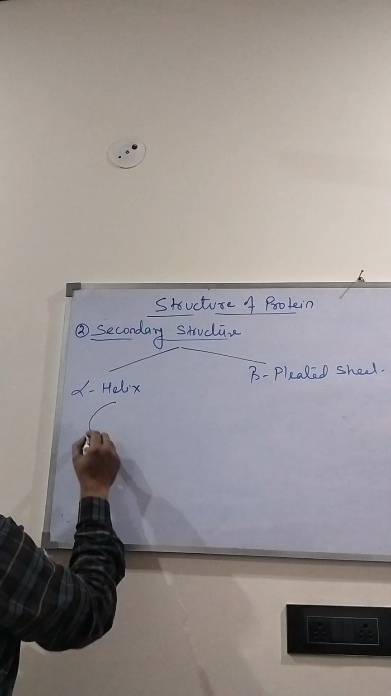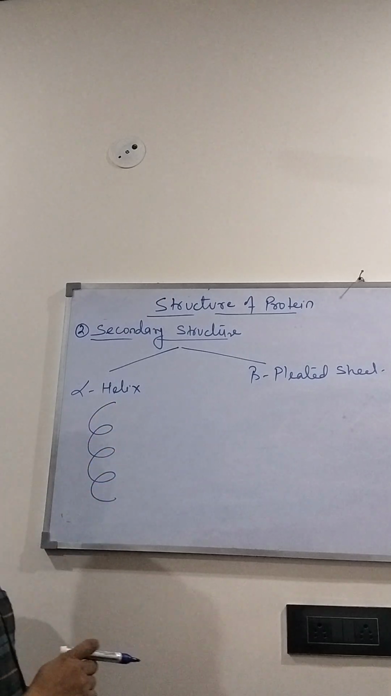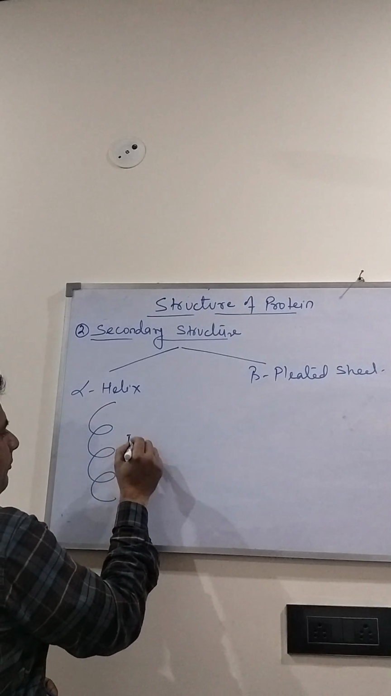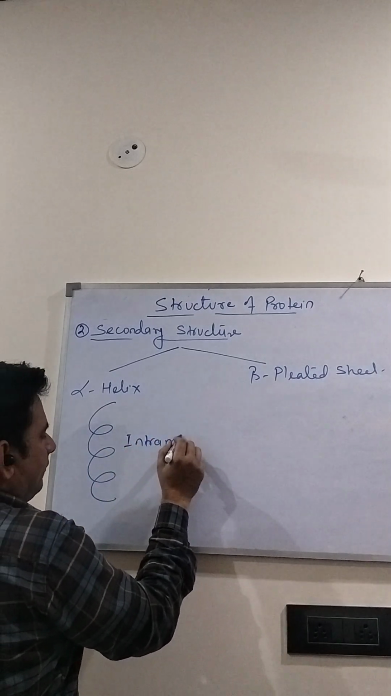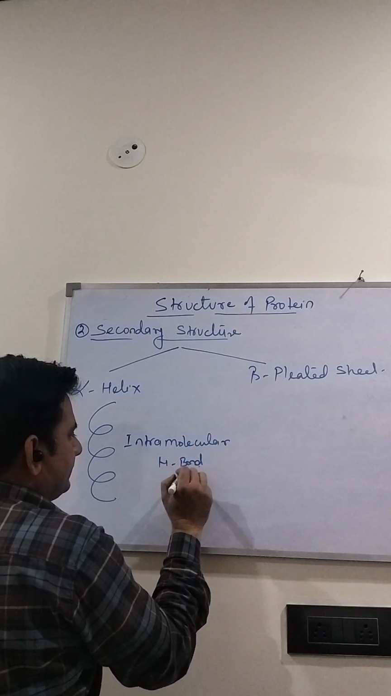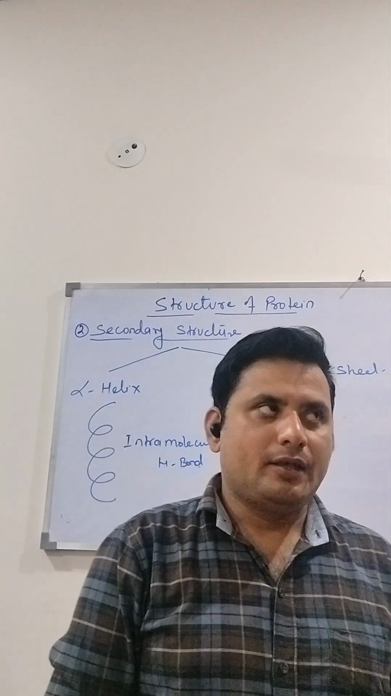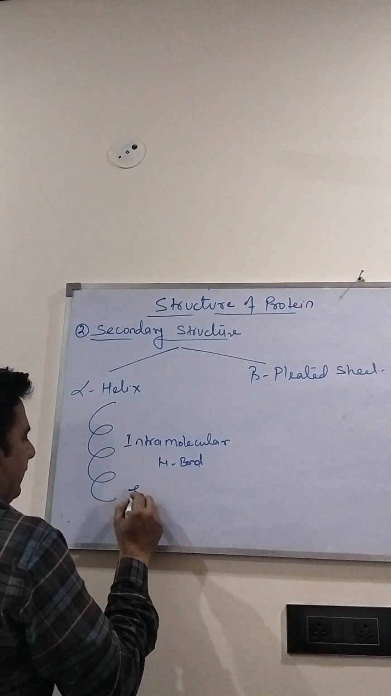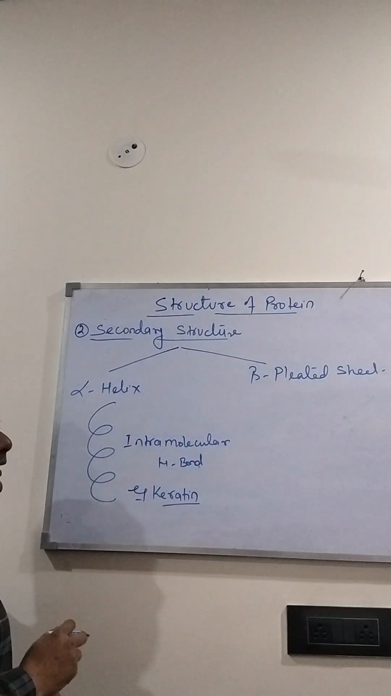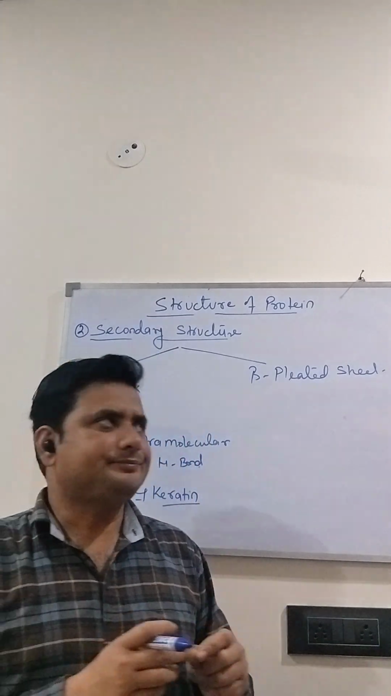This is the alpha helix, and in the alpha helix, intramolecular hydrogen bonding is present between the first and fourth amino acid. An example of the alpha helix is keratin protein. The alpha helix is found in keratin protein, which is present in our hair and nails.